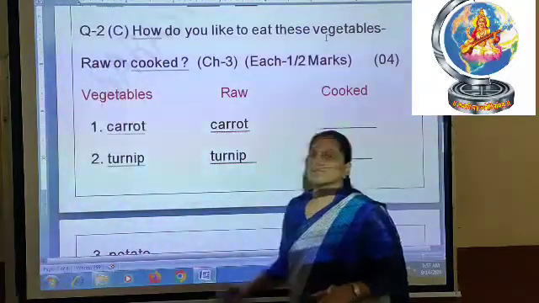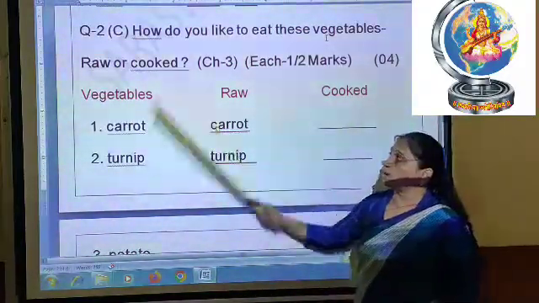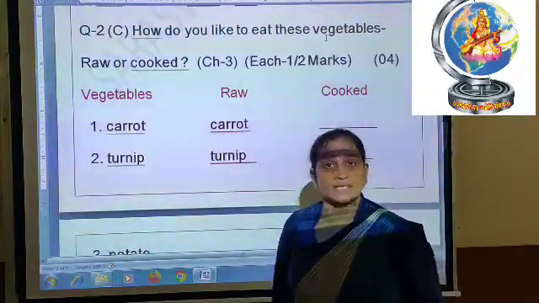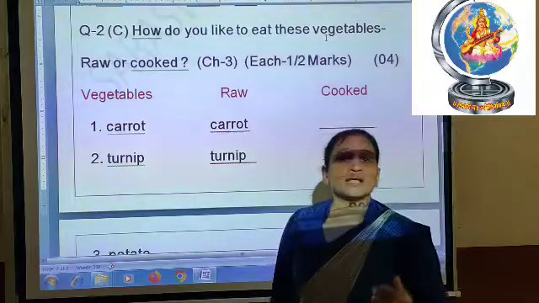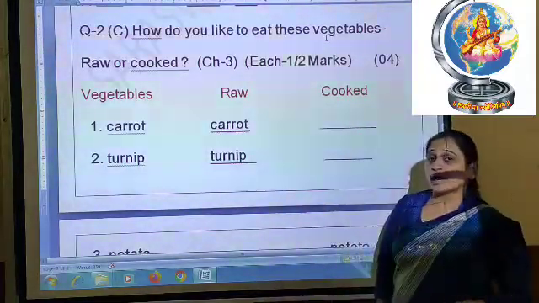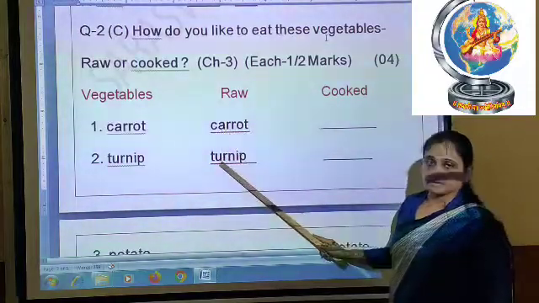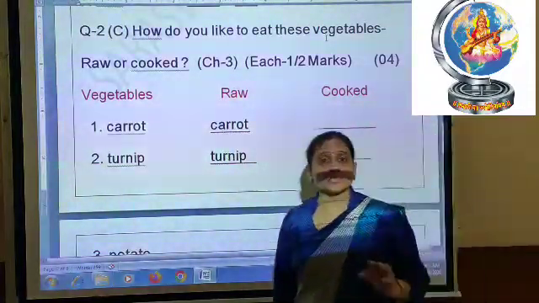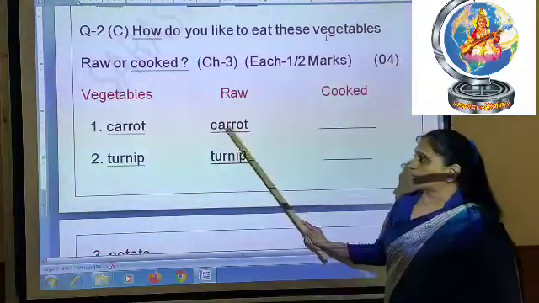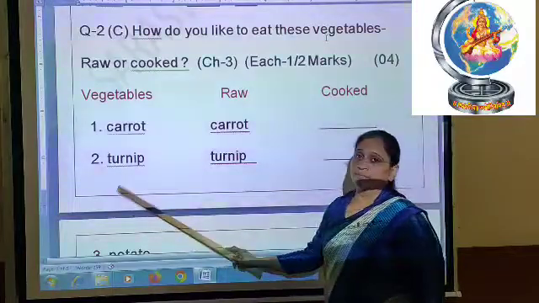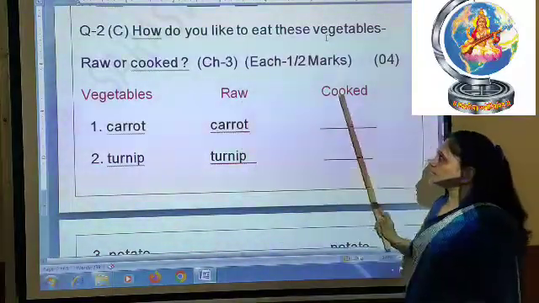But some vegetables will come only in the cooked column, because only after cooking can you eat them. You can't eat them directly raw. In the previous exam you made a tick mark here, but in this exam you will write the spelling. Suppose this is the column of vegetables, this is the raw column, and this is the cooked column.